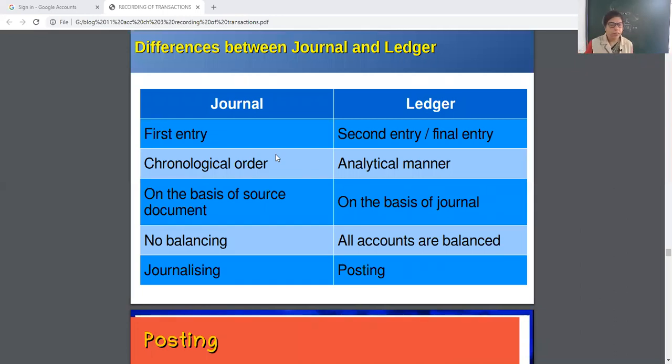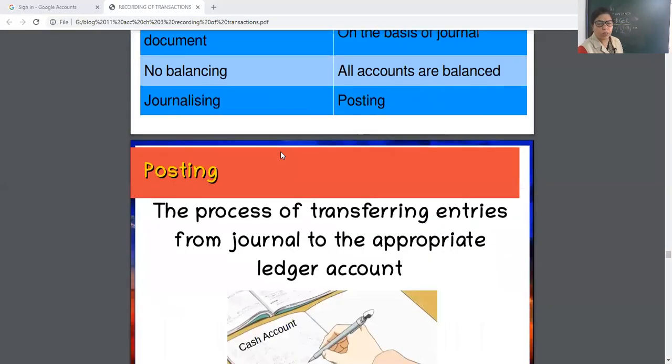Then in the journal, there is no need of balancing. Just do the total. But in ledger, all accounts are balanced. Some accounts are transferred to profit and loss account, some are transferred to trading account. Then journal process is known as journalizing, while ledger process is known as ledger posting. Okay, then we are moving.